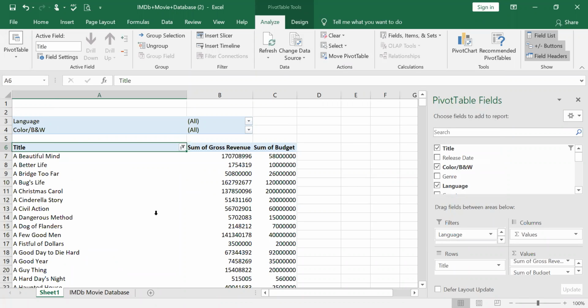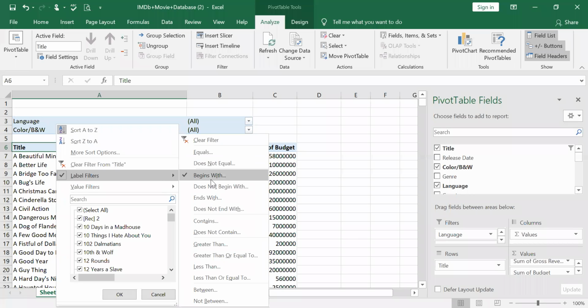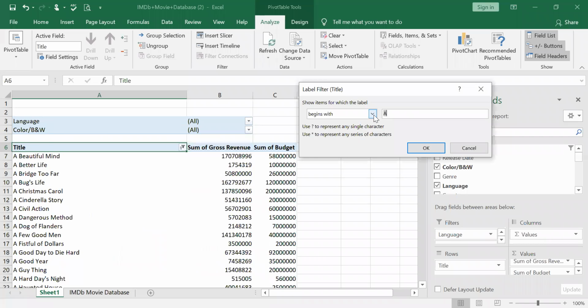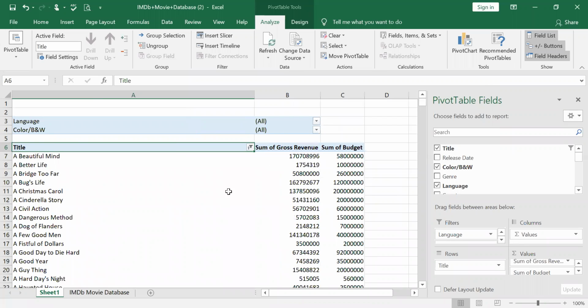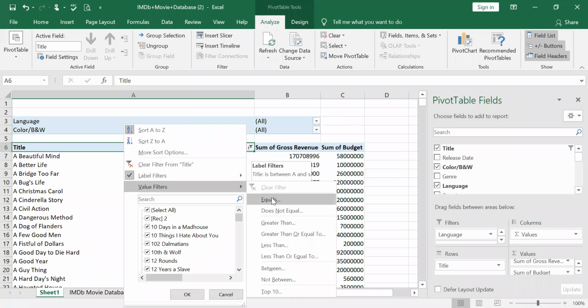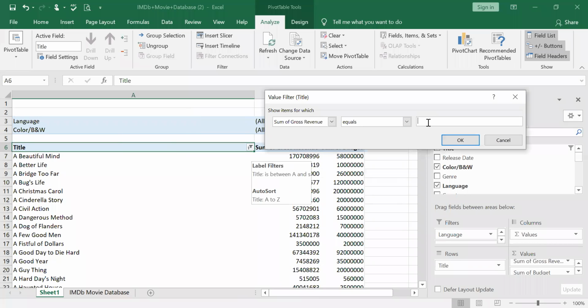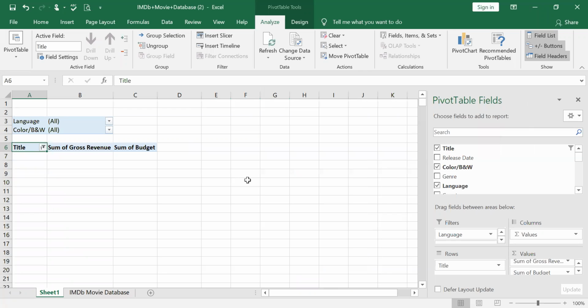For this I have selected a label filter, for example, all the movies in between A and say, for example, yes. Okay, I have given okay. So it has selected some movies. In that, I want to give a value filter where that value exactly equals 12 million. I give okay. So there are no movies in that 12 million budget.